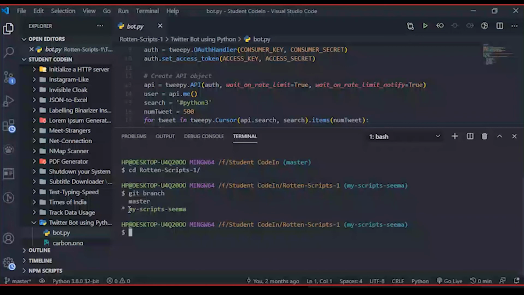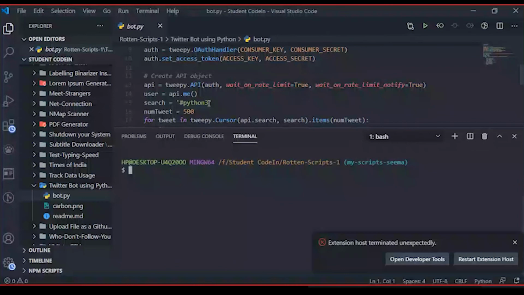If I made some changes, then I have to tell Git that I made some changes. So I will do it like this: either I can use a period, or I can use just the file, that will be the Twitter bot and bot.py. I can mention this path, or I can directly use this whole directory, since I'm making a change in this directory, and I want Git to track this change.